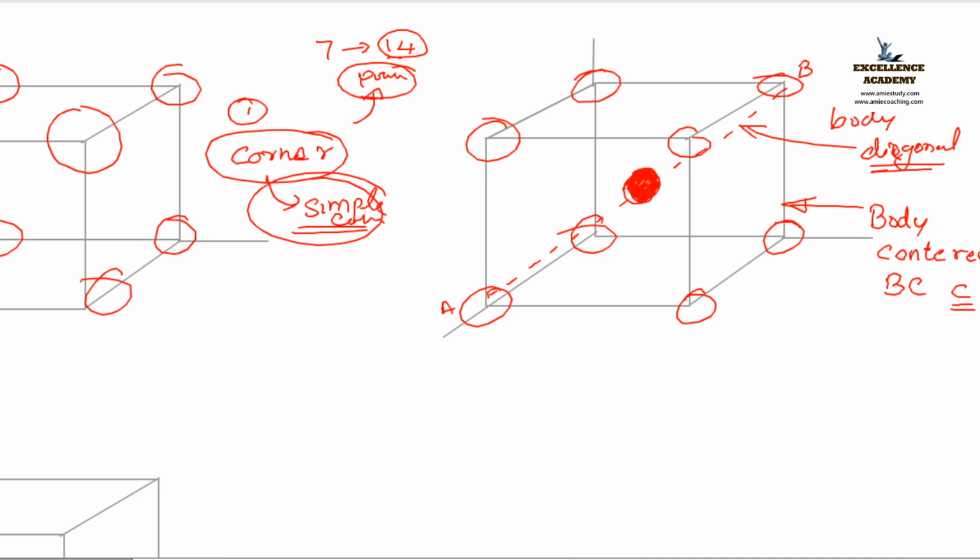If it is a hexagonal structure, we call that BCH. Clear? Body centered structure. So that is another classification. So simple, body center. Next is